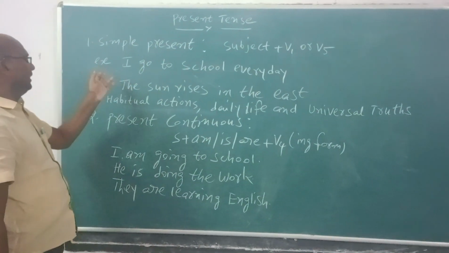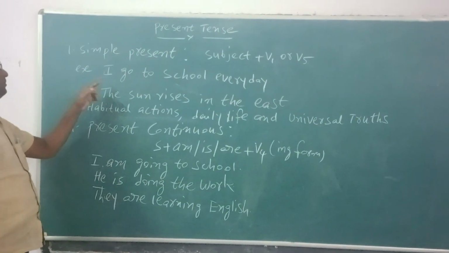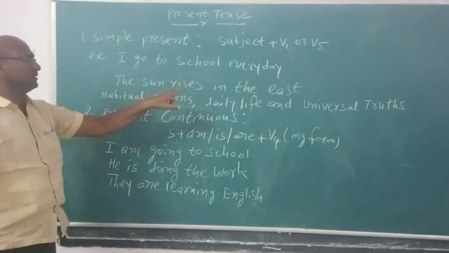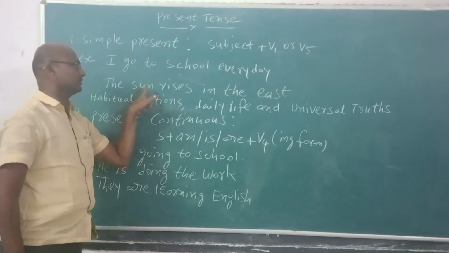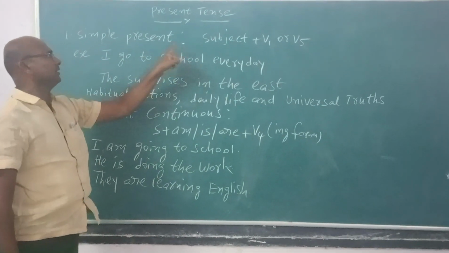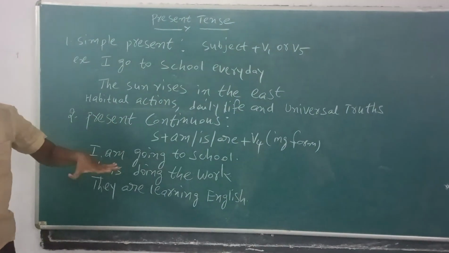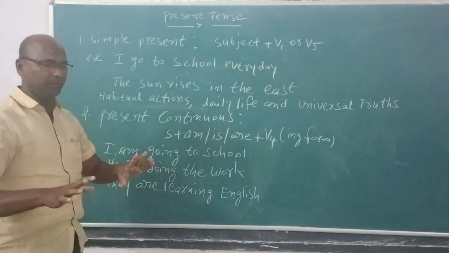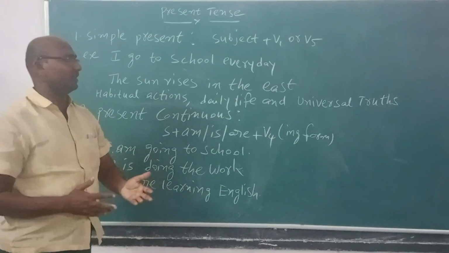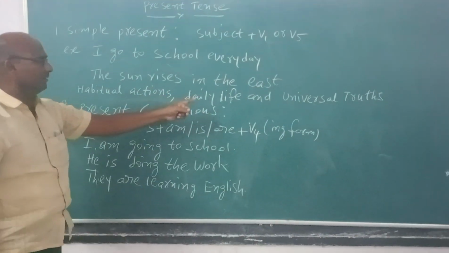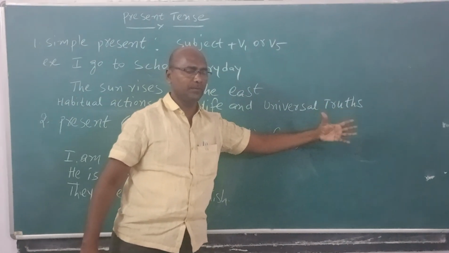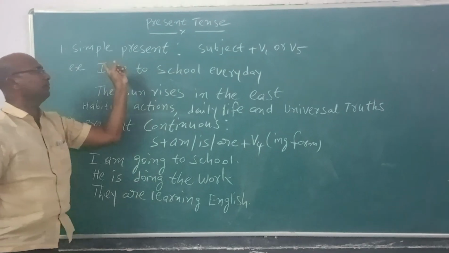Examples: I go to school every day. Subject plus V1. The sun rises in the east. The sun is third person, so rises is V5. So subject plus V1, subject plus V5 is called simple present tense. In simple present tense, we use it for habitual actions, general truths and regular work, daily life and universal truths. These examples come under the simple present tense.